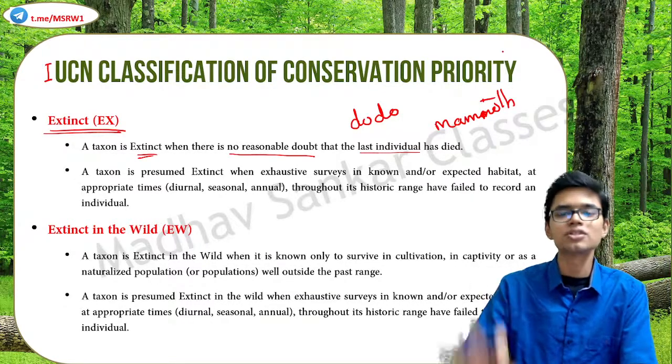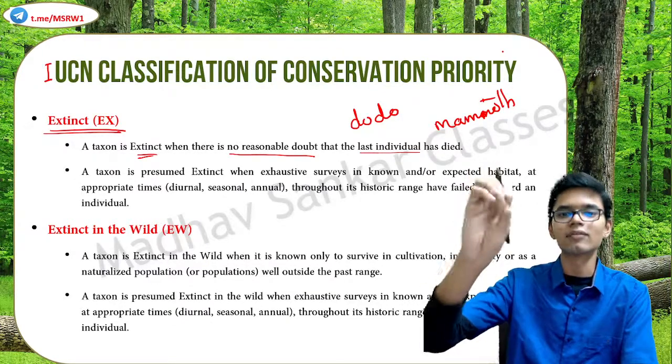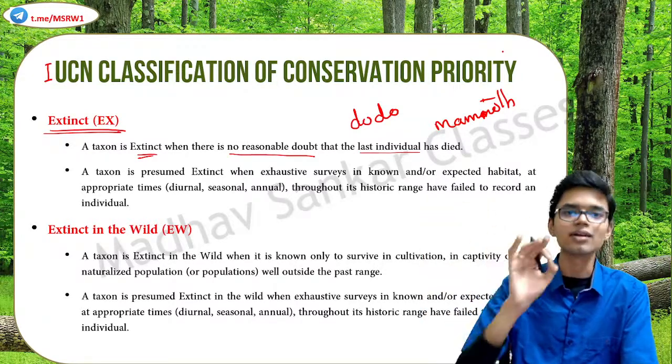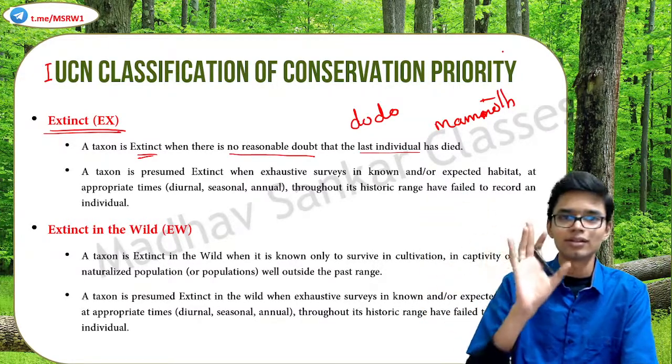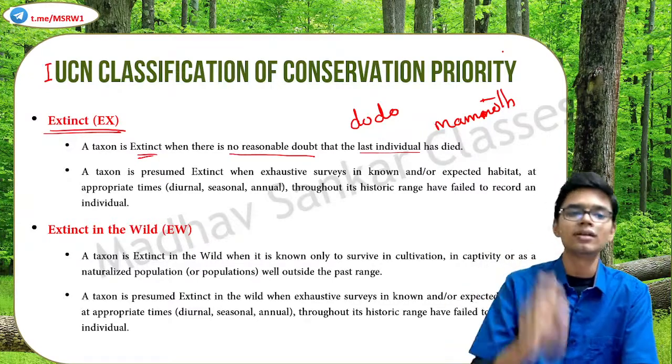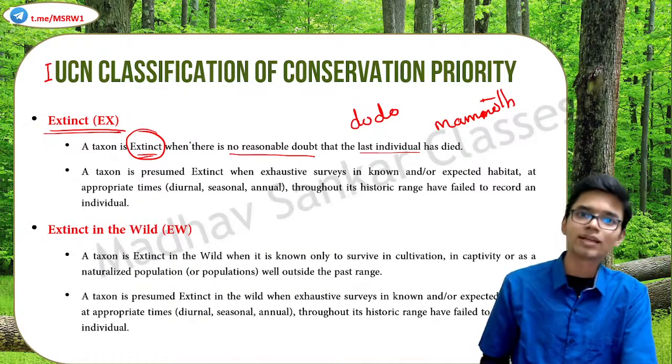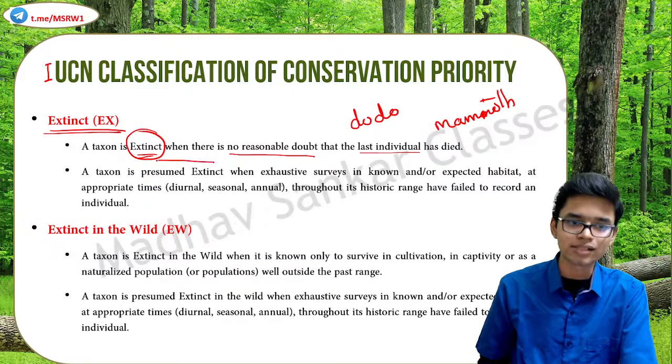We are 100% sure that every last single one of these species is dead. Nothing is alive in the world. If we are sure about that, they are kept under the category extinct. But there is another subcategory for this that is known as presumed extinct.